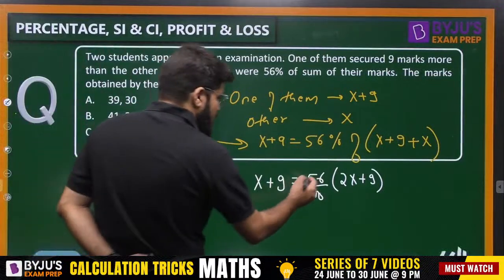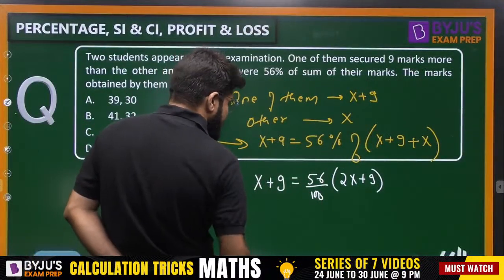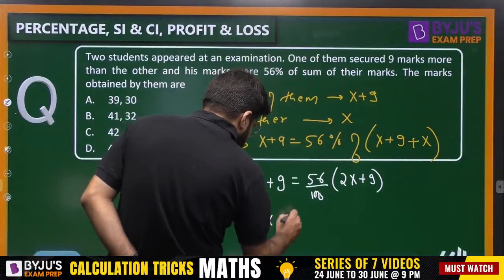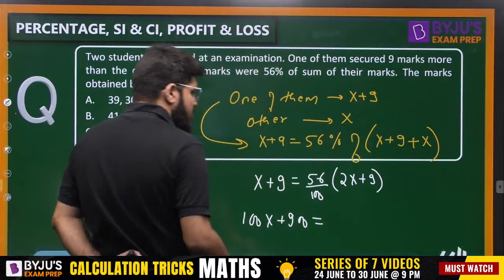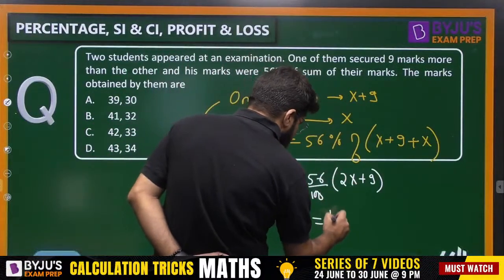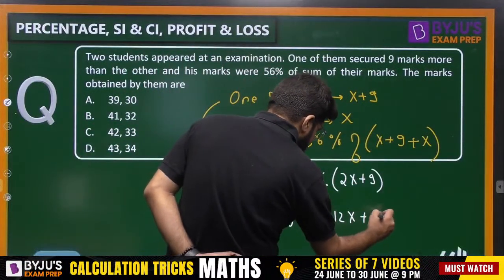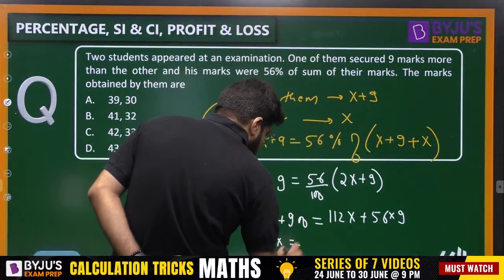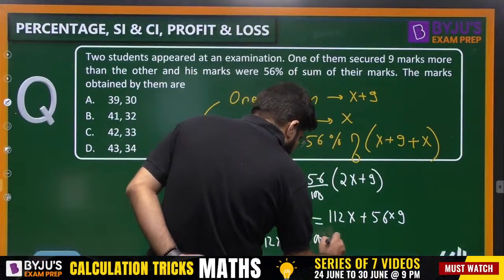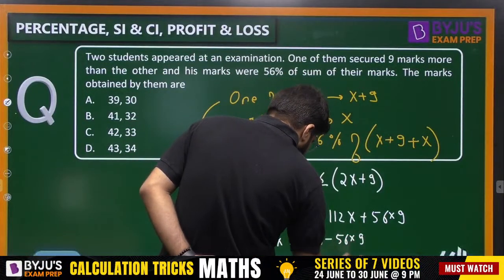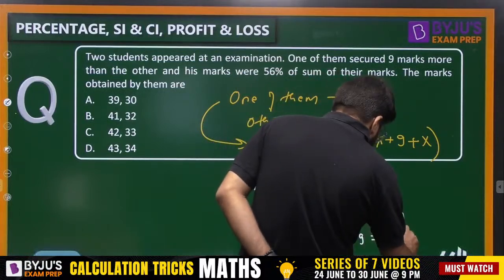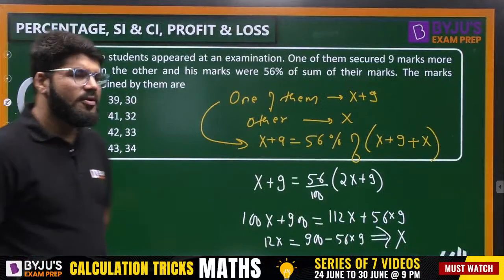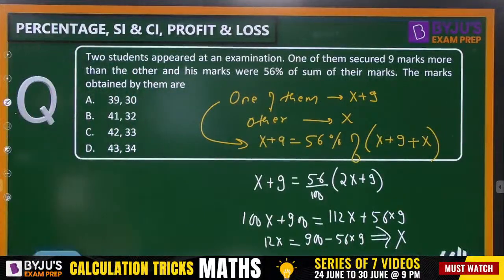Okay, so now just do the calculations and simplifications. We can say 100x plus 900 will be equal to 56 into 2, that is 112x, plus 56 into 9. Calculations can be done at the last. So I have 12x is equal to 900 minus 56 multiplied by 9. Solving that, you can get the value of x, and then you can also get the value of x plus 9. Just solve it up and close the answer.